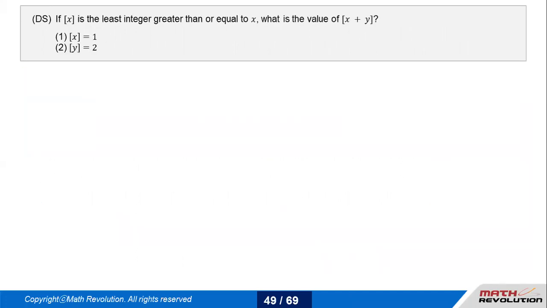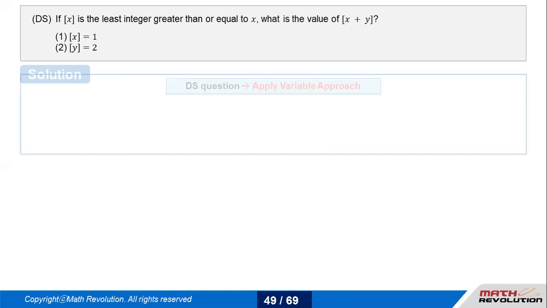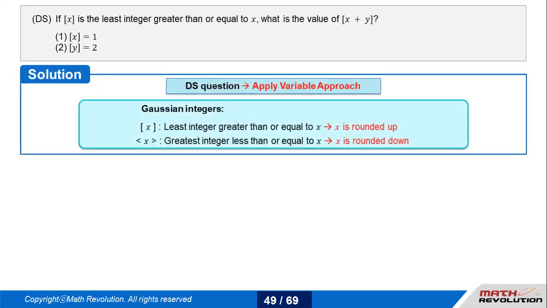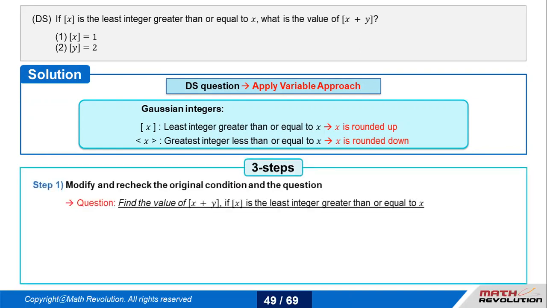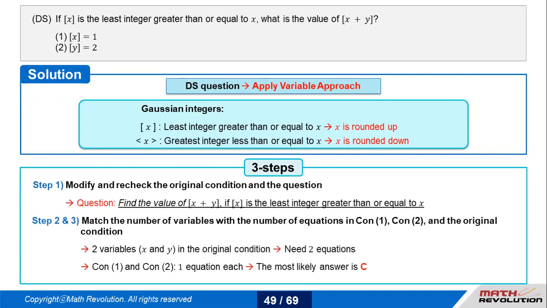Now let's talk about a DS question. If x is the least integer greater than or equal to x, so we have to round up. Now what is the value of x plus y? Okay. So x plus y is in the function, whereas the conditions given to us are themselves a function. So we just pay attention to the least integer greater than. I'll find all the greater values first, and then the smallest value out of those. So there isn't much to modify in this particular question.